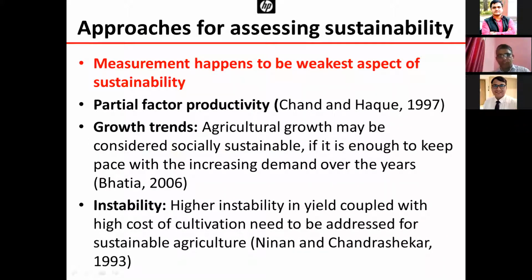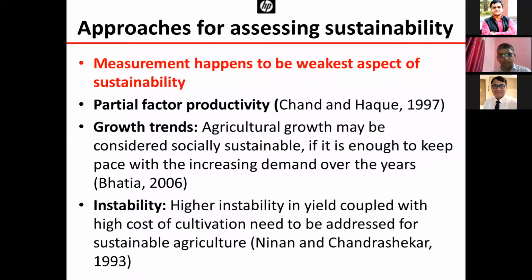For assessing sustainability, a number of approaches have been used. First is partial factor productivity, based on productivity. If the productivity is low or negative, it is interpreted as unsustainable. High productivity means high sustainability. Then some have used growth trend. If the trend growth is higher, they call it sustainable. If growth is 0, it is almost stagnant, and if it is negative growth, it is unsustainable.